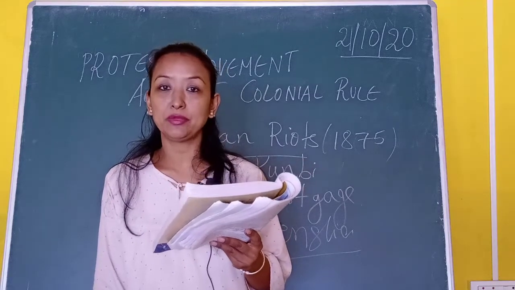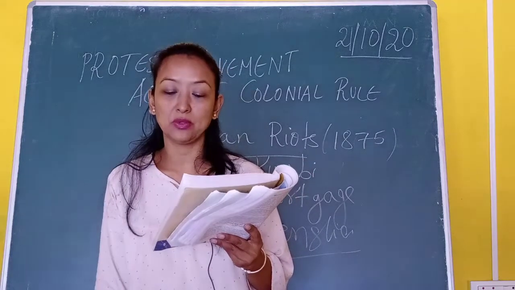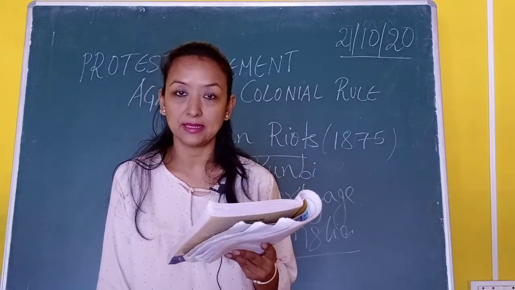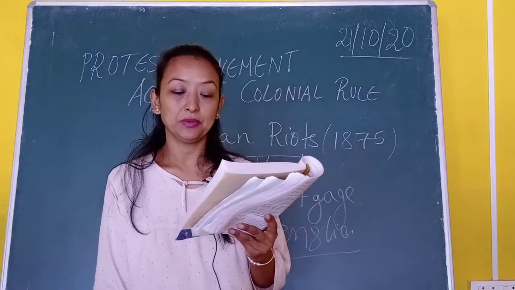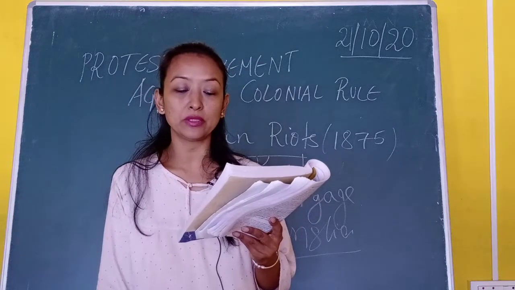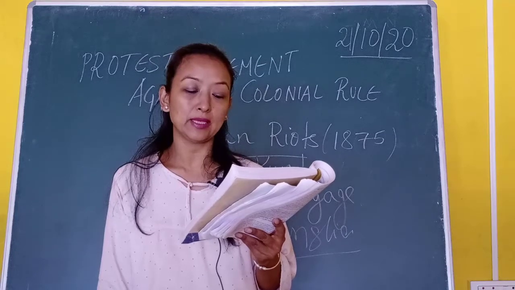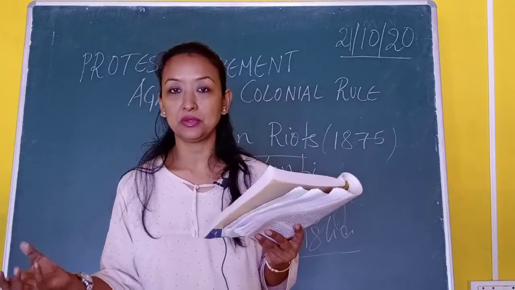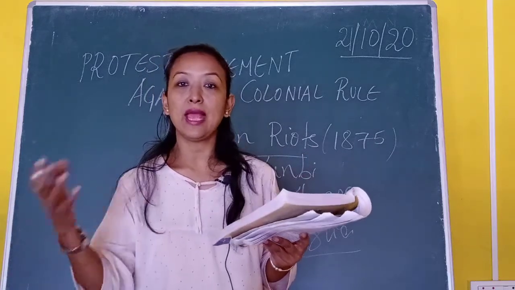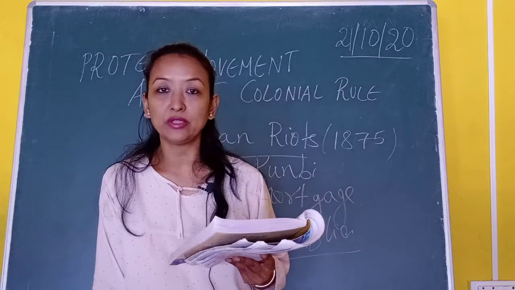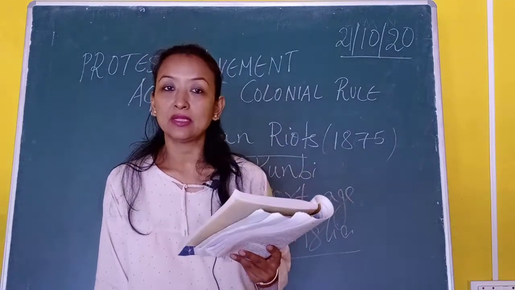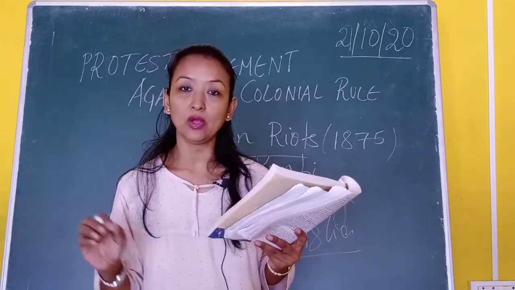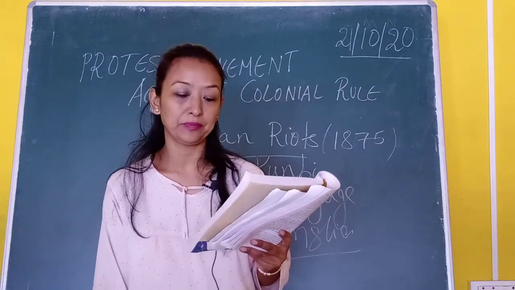The British authority passed an act known as the Deccan Land Act to protect the interest of the peasants. This act restricted the loan on mortgage of property, and the deed of contract or mortgage had to be registered in the government office. Instead of going directly to the moneylenders, taking a loan and giving their land as mortgage, they now had to go directly to the government office. This had to be done legally, and all the paperwork had to be done legally now.